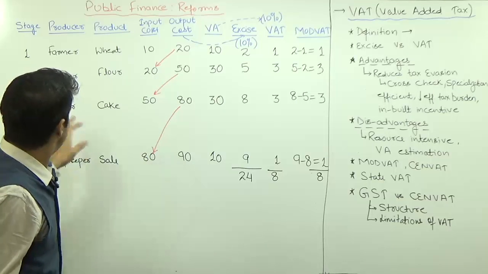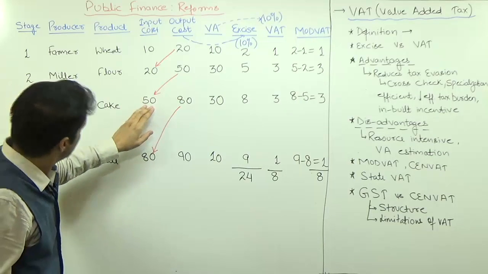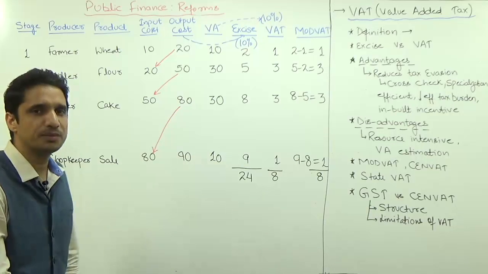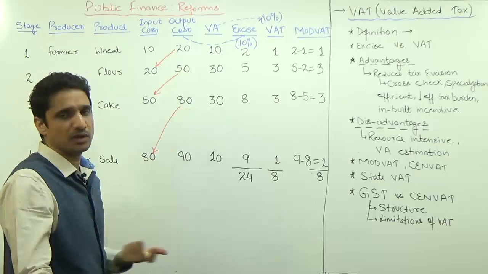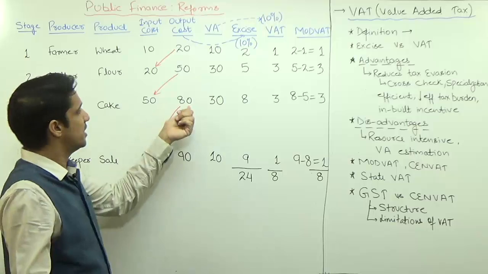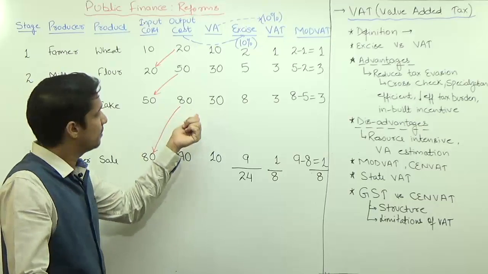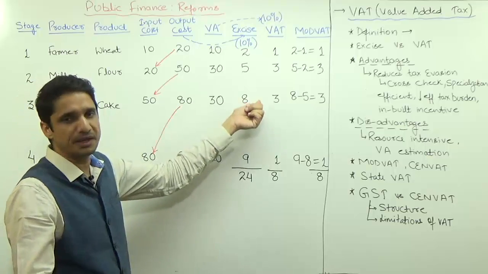Then in that case, this baker can say that I purchased for 30 rupees and I am selling for 40 rupees. Although the transaction will be of 80 rupees only, because no receipt is being maintained, this baker can decrease the tax liability by making it 40. So if it is 40, you have to pay 4 rupees.